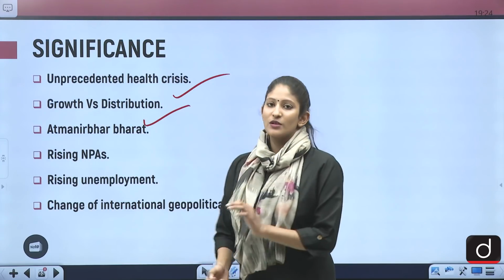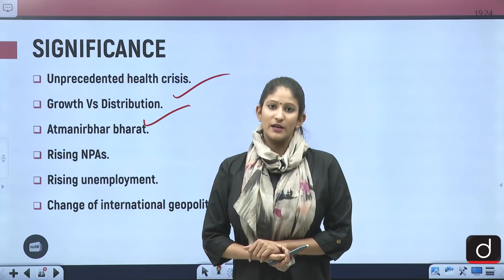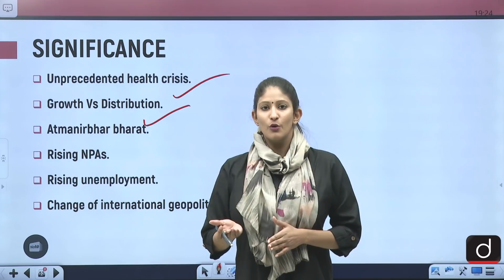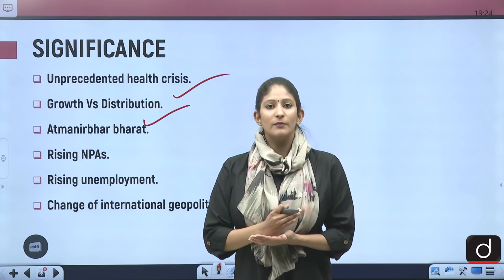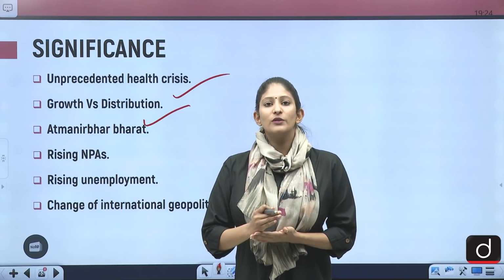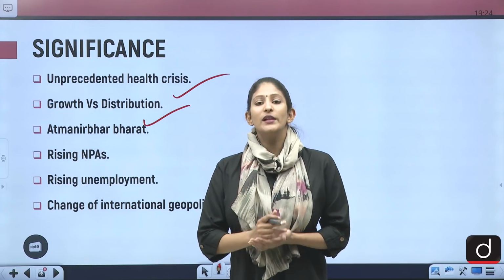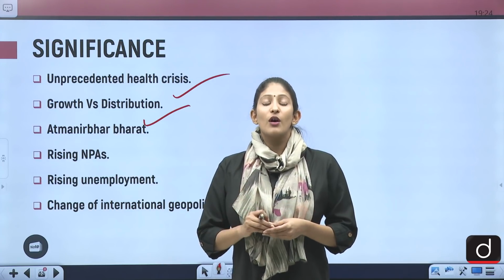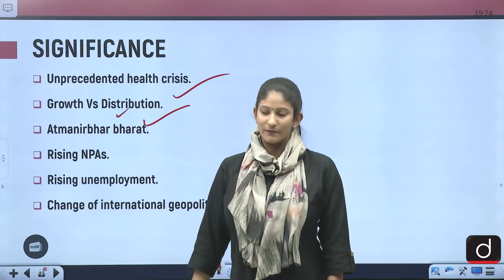Growth versus distribution. Now, because of the Oxfam study and also the economic survey, it was seen that there was a tussle between whether to grow or to distribute. If we talk about growth, it couldn't be equal. It has to be unequal. And if growth happens, then only distribution will happen. This is the second significance. Will the budget make any sort of balance between growth and distribution, right?